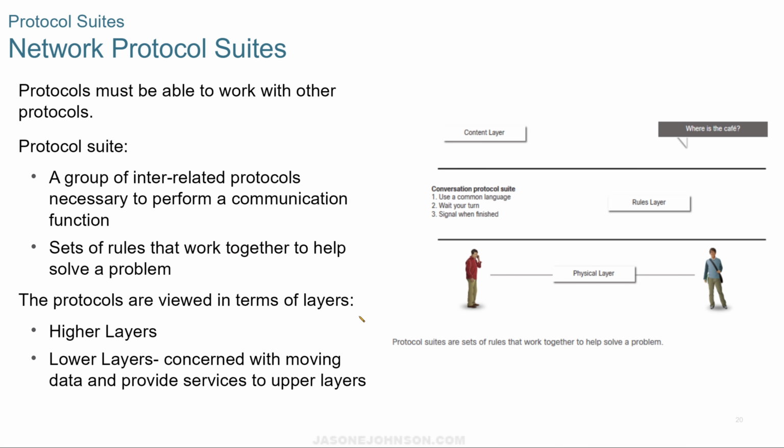When we look at protocol suites, protocols must be able to work with other protocols. So a protocol suite is put together, and it's a group of interrelated protocols that are necessary to perform a communication function. We have sets of rules that work together to help solve some type of problem. And the protocols are viewed in terms of layers. We have higher layers and lower layers. Lower layers are concerned with moving data and providing services to upper layers. Along the physical layer, the rules lay out rules for how the content is going to be sent, how fast it's going to be sent, and how much can be sent at each time.